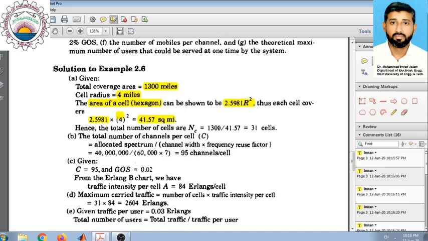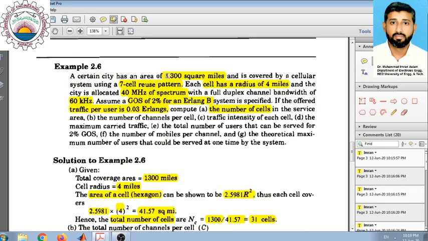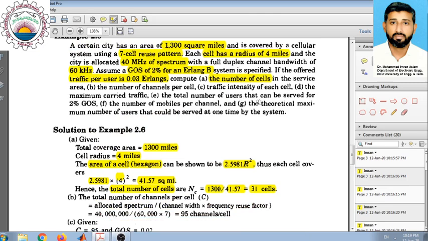As we want to cover a total area of 1300 square miles, the number of cells that we need to use can be calculated simply by dividing the total area, which is 1300 square miles, by the area of each cell, which is 41.57. So from this relationship we get that we need to use 31 cells in order to cover the area which is to be covered by this cellular system.